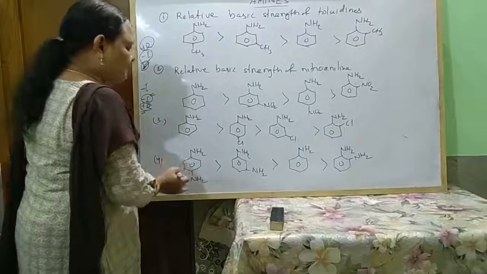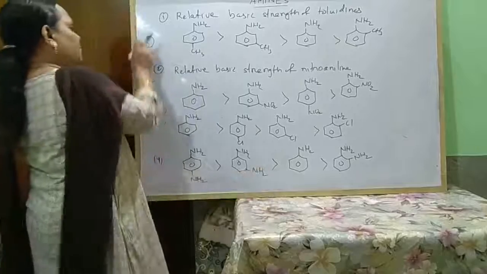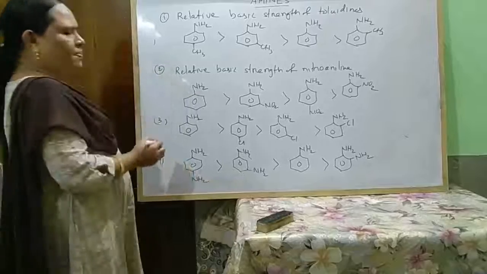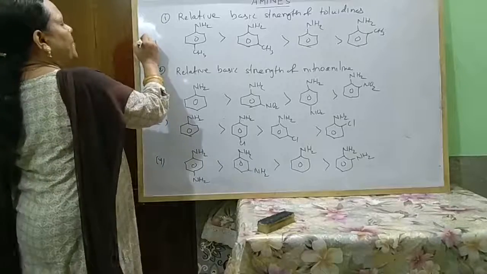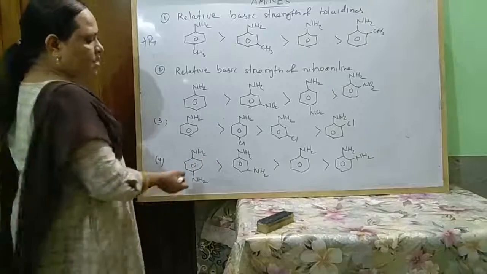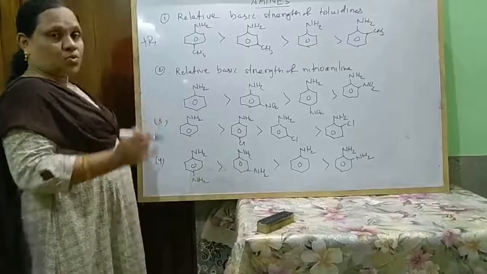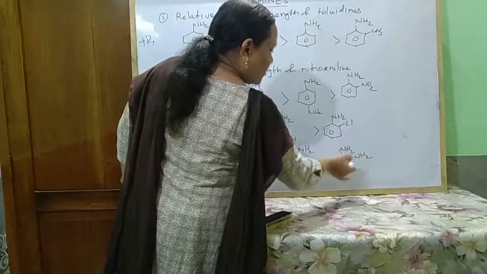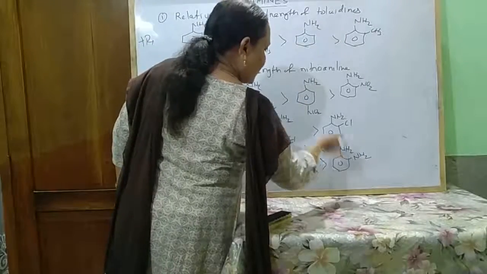Next, the NH2 group. The NH2 group increases basicity because it has two effects: plus R, and very little minus I effect. As it has very little minus I effect and more plus R effect, it is electron releasing, and in this way it is basic in nature. So substituted aniline is more basic. In fact, whatever group is present at ortho position, it is less basic. Hence, ortho substituted aniline is less basic.